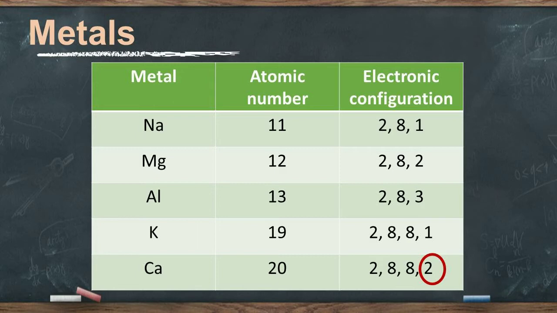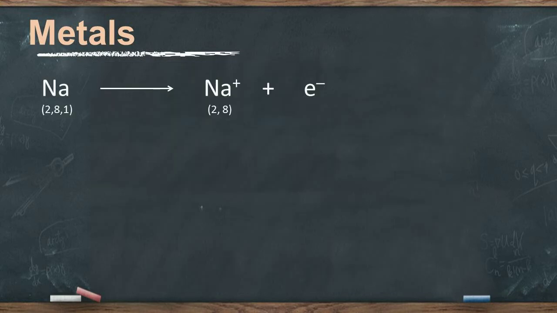Now we know that to become stable, atoms want to have 8 electrons in their valence shell, or we can say that they want to complete their octet. If sodium loses 1 electron, then the L shell will become its valence shell with 8 electrons. So it will become stable. And after losing 1 electron, it will acquire 1 unit positive charge and become a sodium ion.